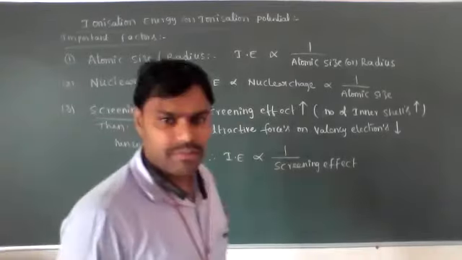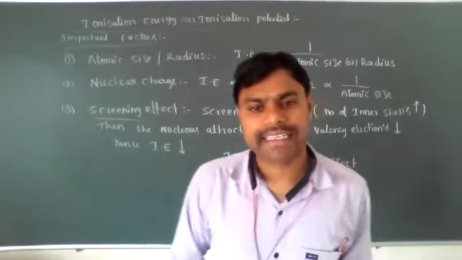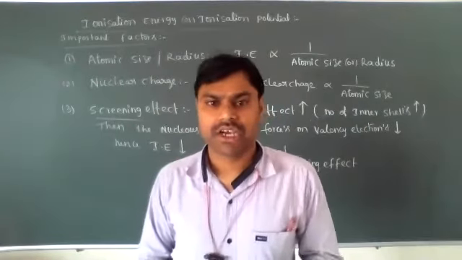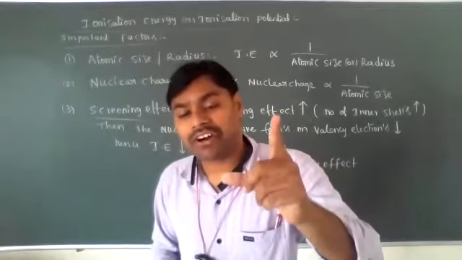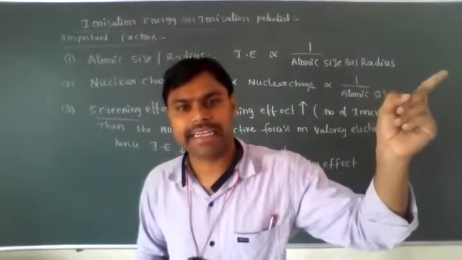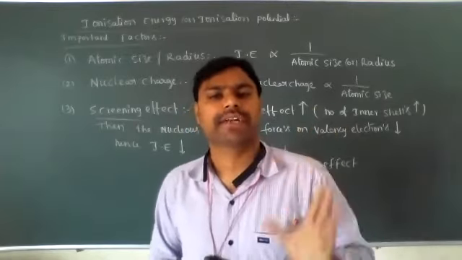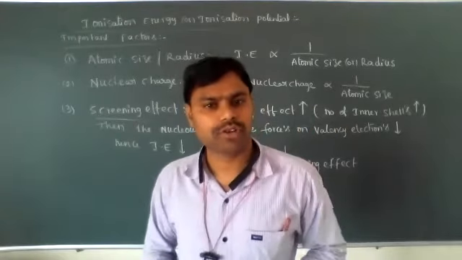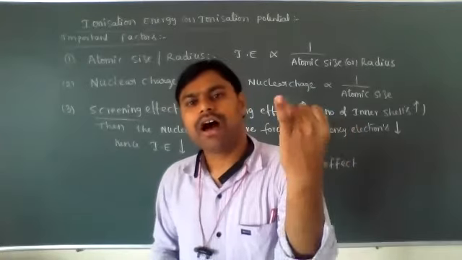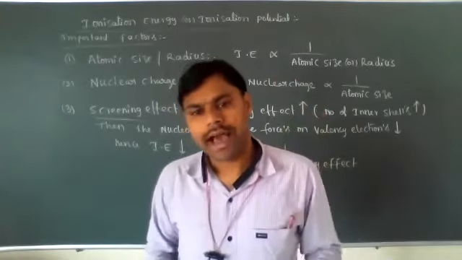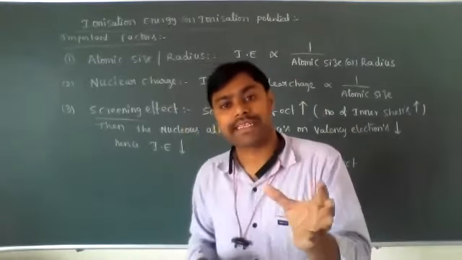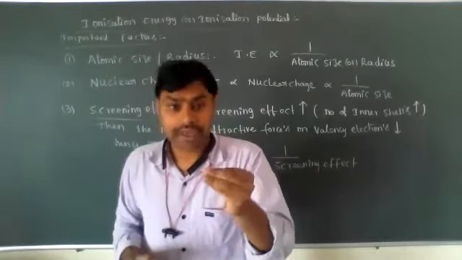So now one more important factor is electronic configurations. How to write electronic configuration we have already studied in the atomic structure chapter: the distribution of electrons in atomic orbitals. There are some important rules: Pauli's exclusion principle, Aufbau rule, and Hund's rule. Among that, some exceptions are also present.